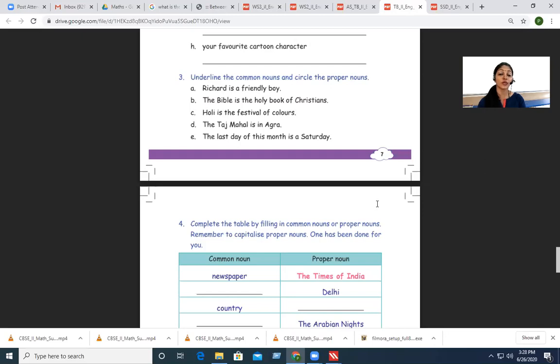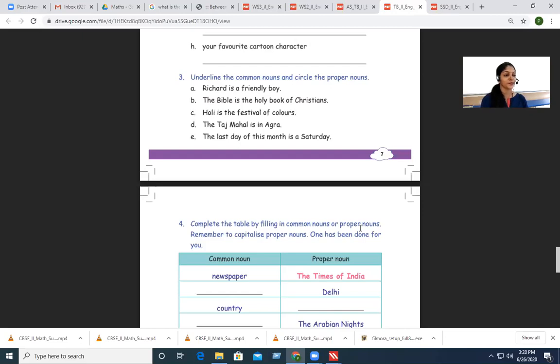So what about the common noun? Day and month. Both are common nouns. It can be any day: Monday, Tuesday, Wednesday, any day. It can be any month: January, February, any month. So those are common nouns. Alright, so I hope you have got it right. Okay, so now let's go to the next exercise.